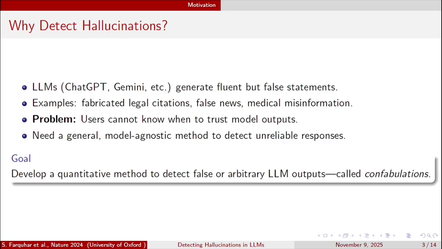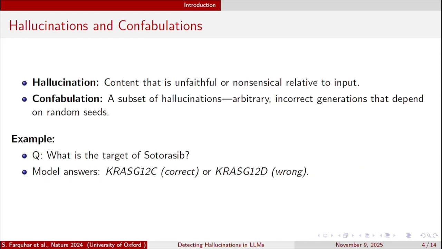This paper introduces a type of hallucination called confabulation. So what are confabulations? This paper focuses on a specific kind of hallucination called confabulation. That means arbitrary incorrect answers that change with random seeds, which is not a systematic error. For example, suppose we ask the LLM what is the target of Sotorasib. The model sometimes says KRAS G12C, which is right, and other times it says KRAS G12D, which is wrong, even with the same prompt. So this is called confabulation in this paper.